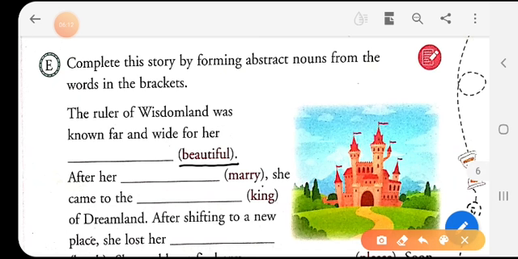So the abstract noun will be beauty. B-E-A-U-T-Y, beauty. So the abstract noun for beautiful is beauty. The rest of it will be done by you. I hope you can do it.